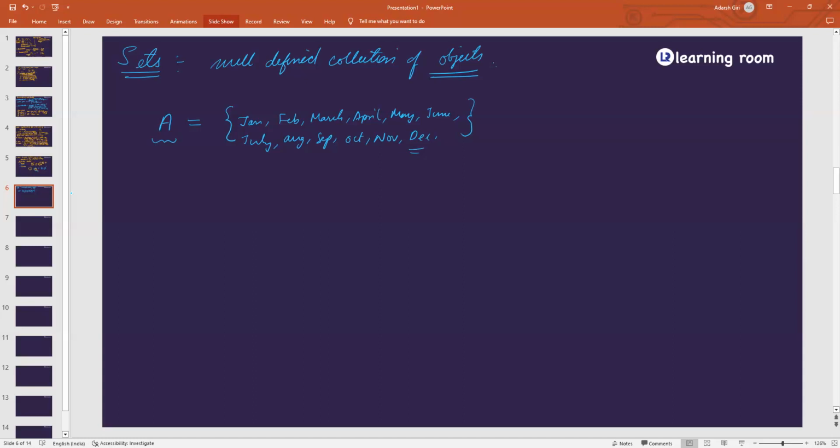Next thing. A set can be anything: the collection of vowels, the collection of odd numbers, the collection of even numbers. Give me some examples. Prime numbers, composite numbers, natural numbers, whole numbers, integers, real numbers, anything. Sets can be a collection of anything, but that should be well defined. And whatever is there inside the set is called elements.